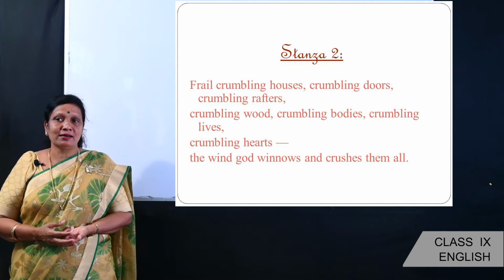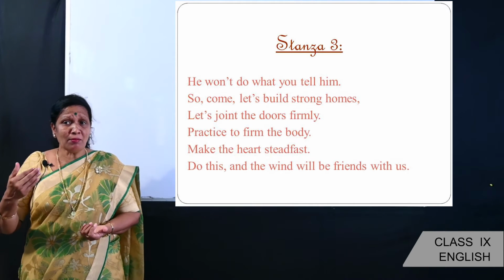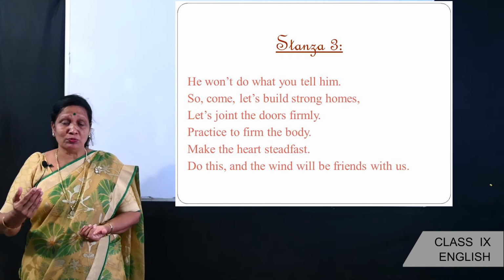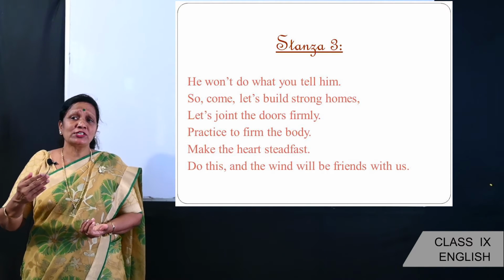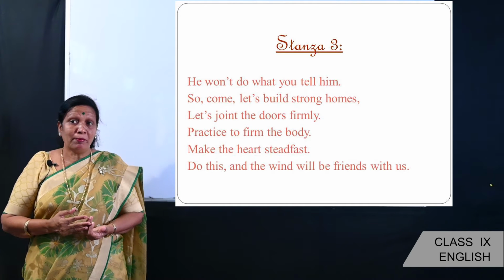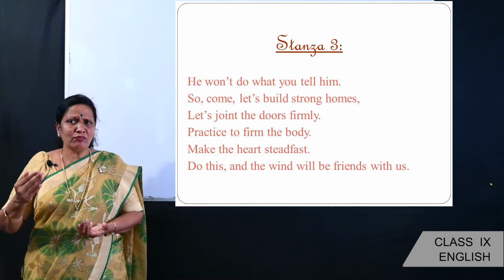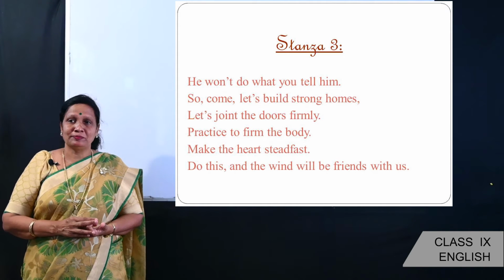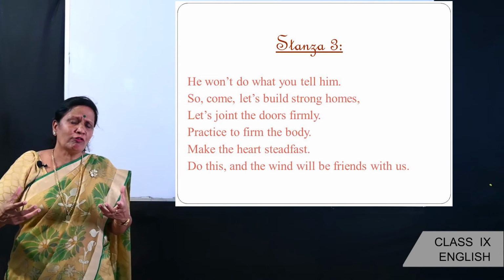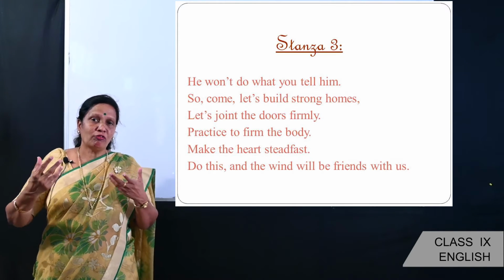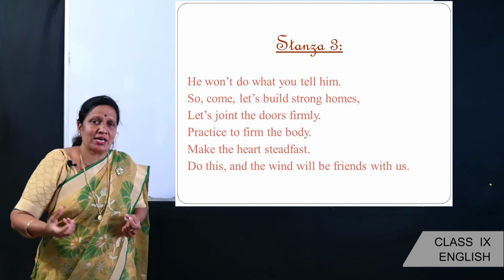Let's go to stanza 3. He won't do what you tell him. So come, let's build strong homes. Let's join the doors firmly. Practice to form the body. Make the heart steadfast. Do this and the wind will be friends with us. Dear children, here the poet gives us lot of methods of making us strong and firm in order to overcome all the challenges.